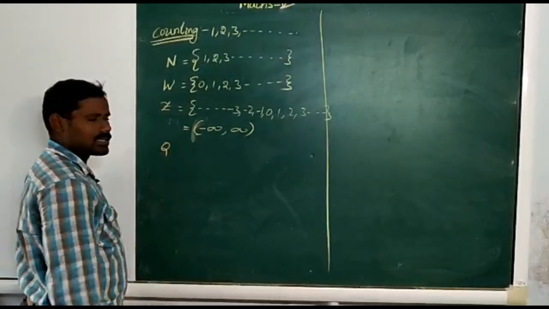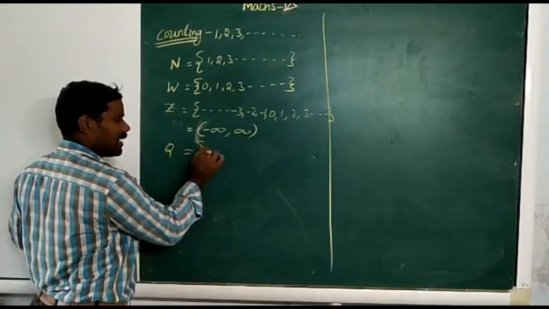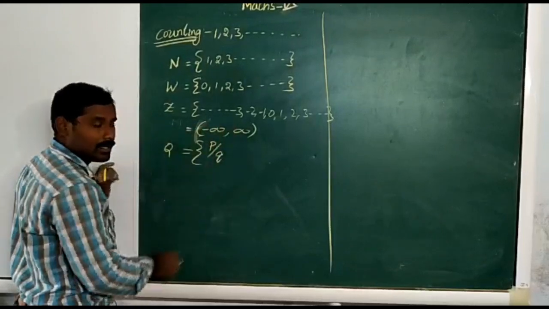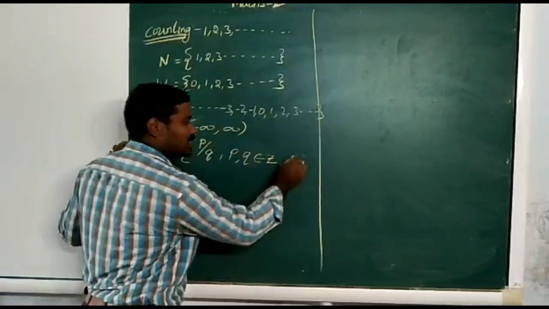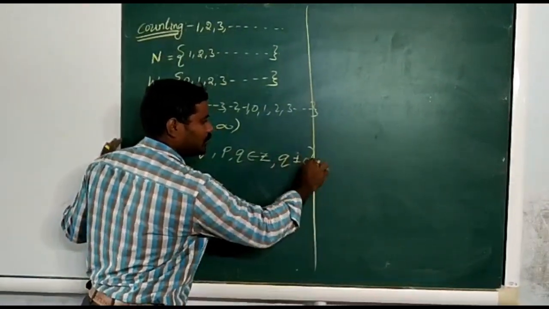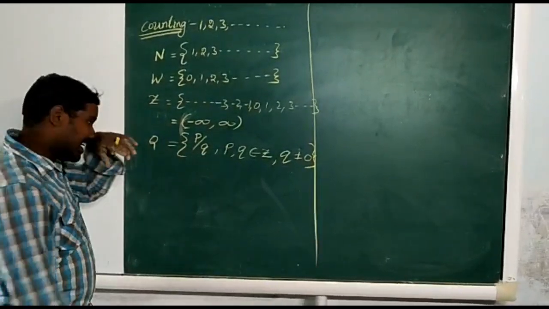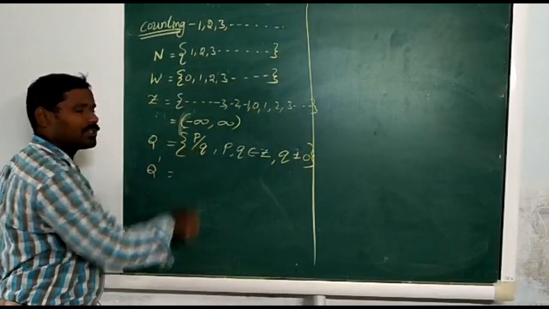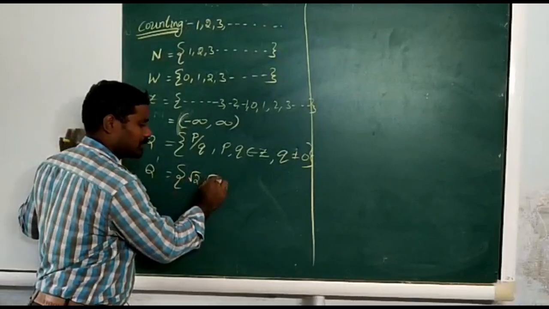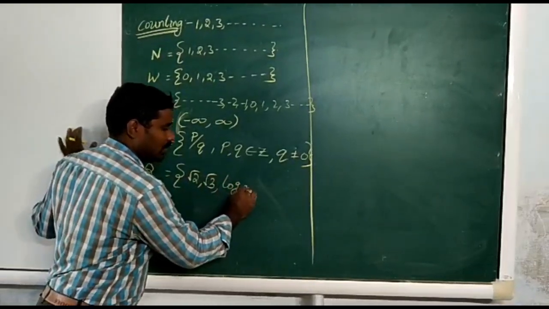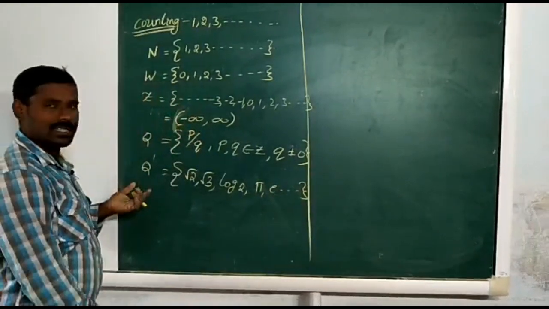Last class, that means 8th class, we learned about rational numbers. Rational numbers can be written in the P by Q form, where P, Q must be integers and Q must not be equal to 0. These types of numbers are called rational numbers, and those which are not in the form of P by Q are called irrational numbers. For example of irrational: √2, √3, log 2, and also pi.